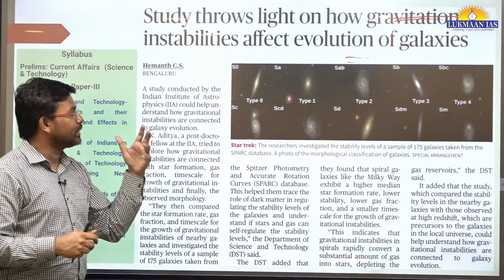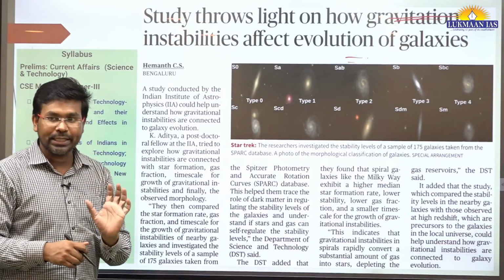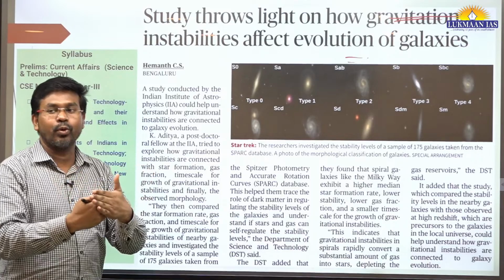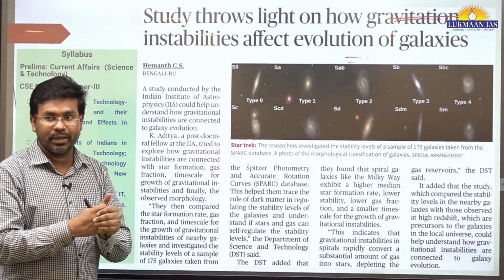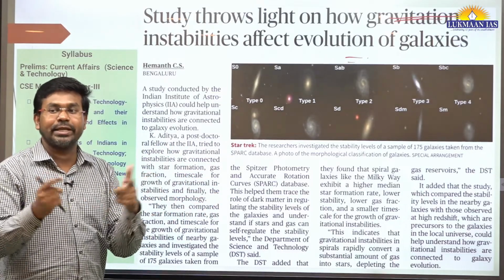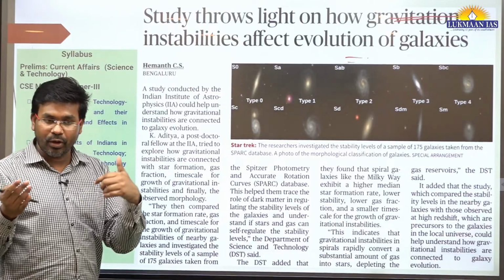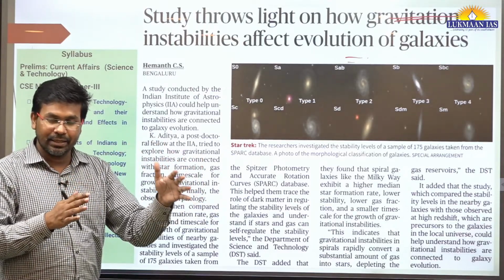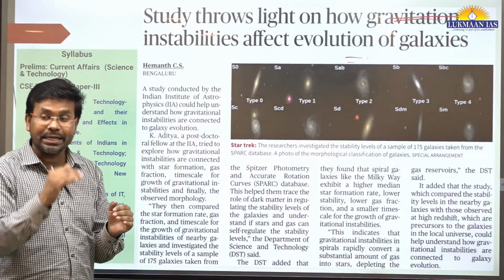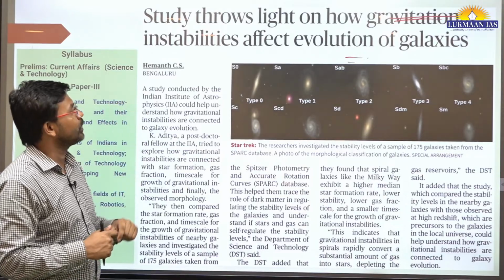So then what happened? Celestial bodies have been formed, and during that process, whenever there is interaction between two black holes, when black holes merge, that leads to the emergence of gravitational waves. But the gravitational field that is there in the universe is not constant. It is saying that there are instabilities in the gravity, and that is leading to the evolution of galaxies.